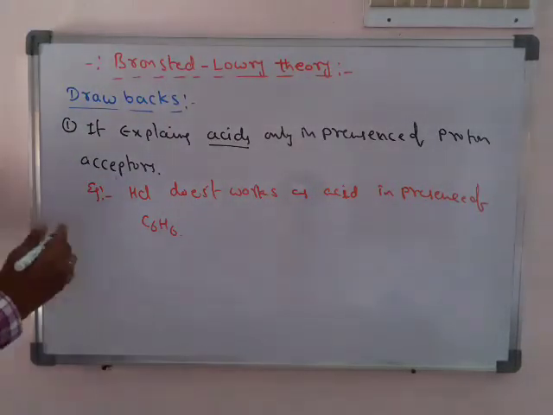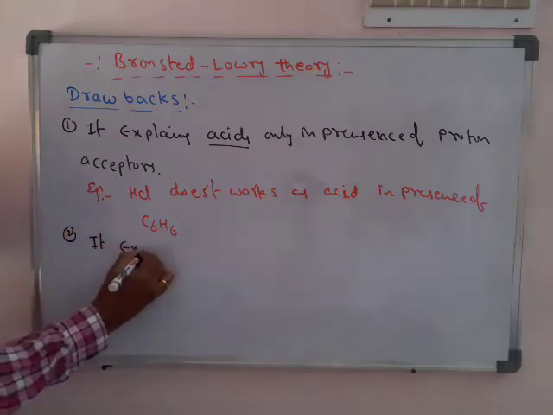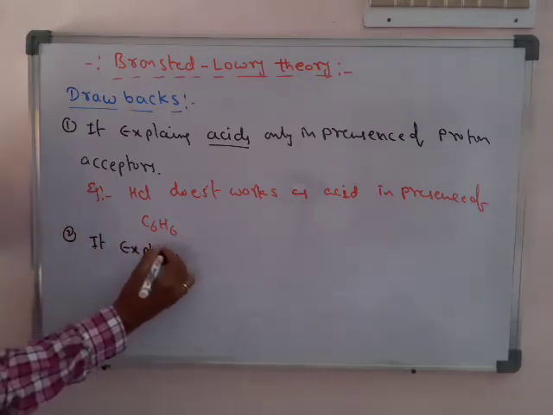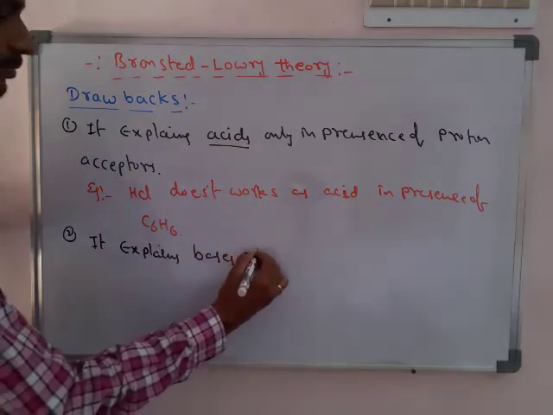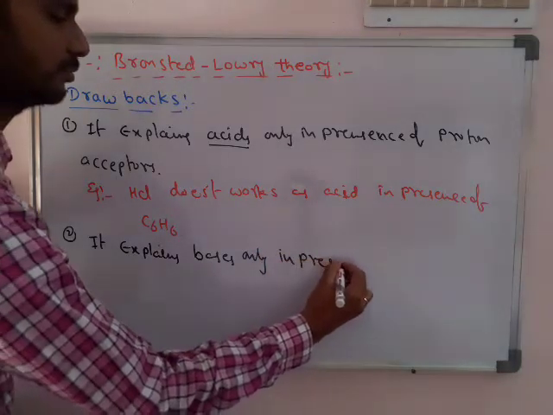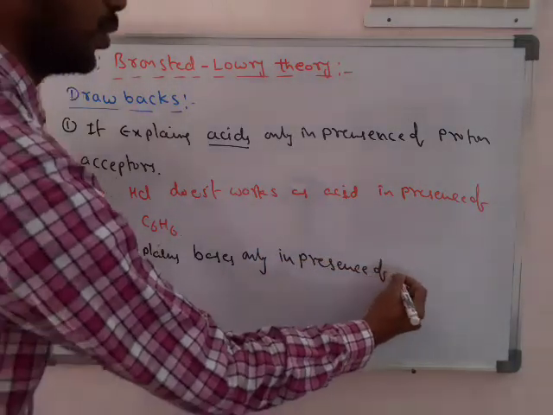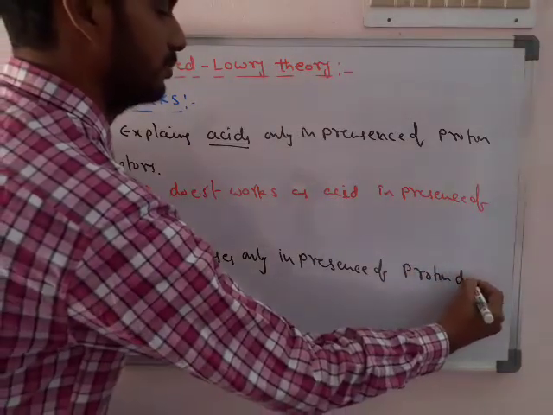In the same way we can write for bases. This theory explains bases only in the presence of proton donors.